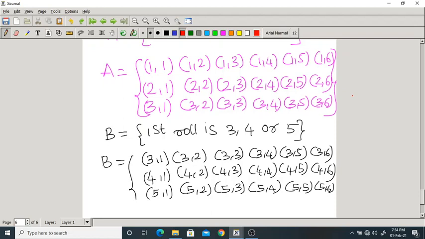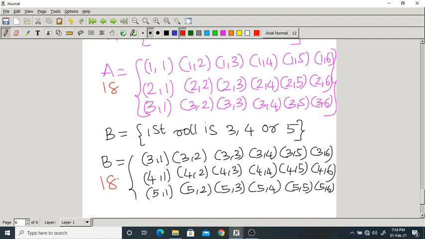First of all, number of elements in A. How many are there? 1, 2, 3, 4, 5, 6. 6 into 3 rows, 18. B, same. In B also there are 18 elements. Okay. Event A has got 18 entries. Event B also has got 18 entries.